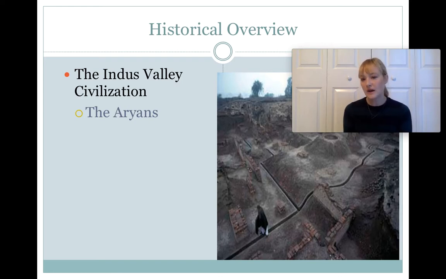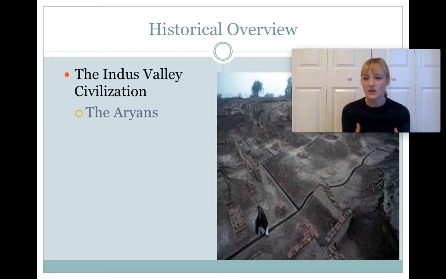We don't know that much about it because even though they did have a written language and we found artifacts with that language on it, no one's been able to decipher that language yet. So it's a pictographic language similar to hieroglyphics, and we just don't know what any of this stuff says because no one has been able to translate it because this is a language that died out a long, long time ago.